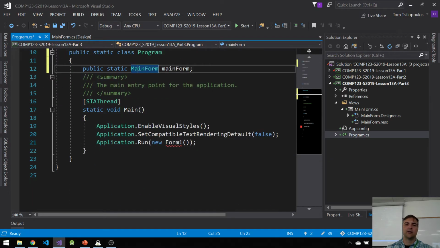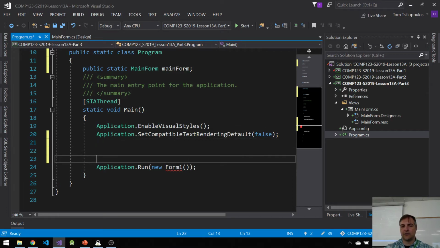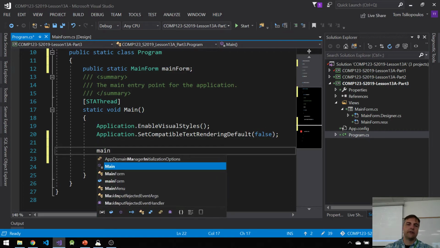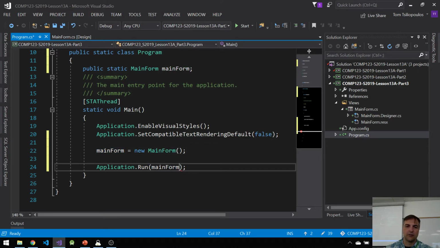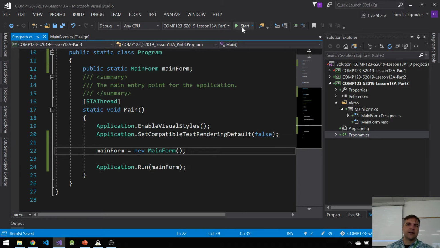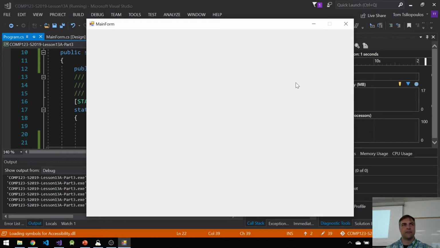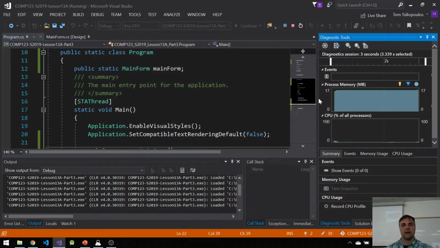That's what I'm doing. And just like we've done before in here, I'm going to go in here and go to MainForm. I know. It's terrible. New MainForm. And just take this MainForm thing and put it all in here. And test it. Let's see if it works. Boom. We're good. Right?